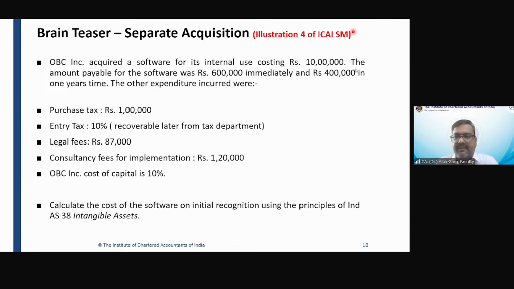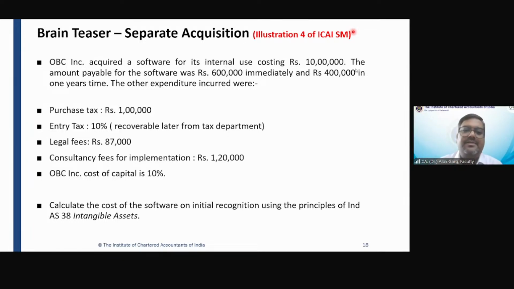It means there are two obligations on the part of the supplier. The supplier is selling the goods and the supplier is also providing a credit facility. From the perspective of a buyer, buyer is purchasing the goods and buyer is also getting the credit facility, right? So the buyer will pay the consideration for two items. Item number one, buyer is getting a product. Item number two, buyer is getting a credit facility, loan facility.